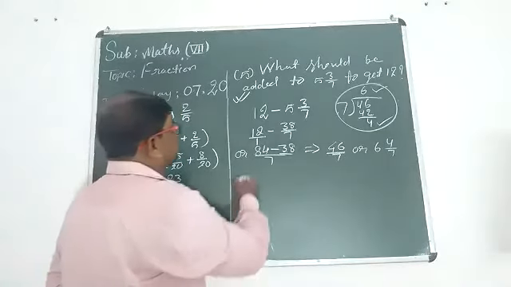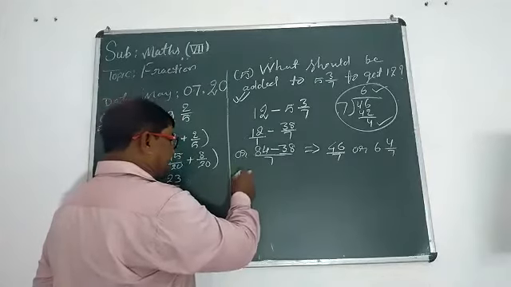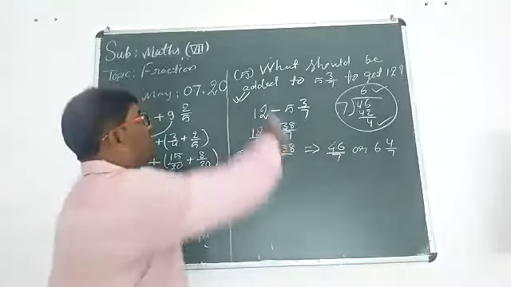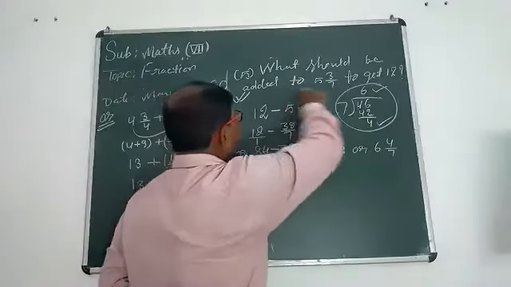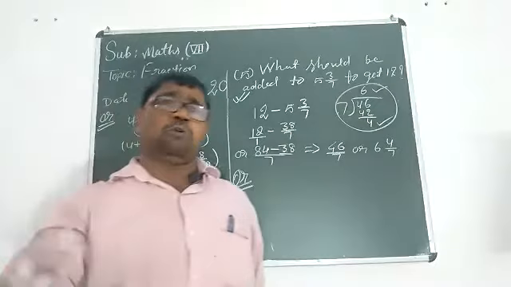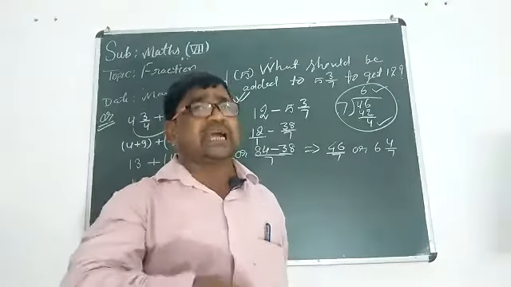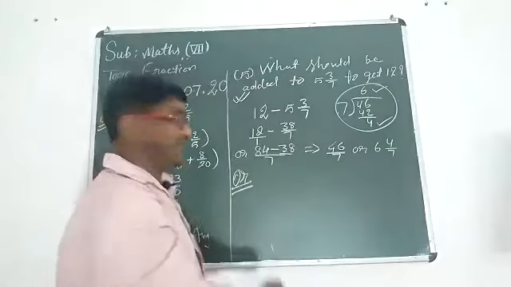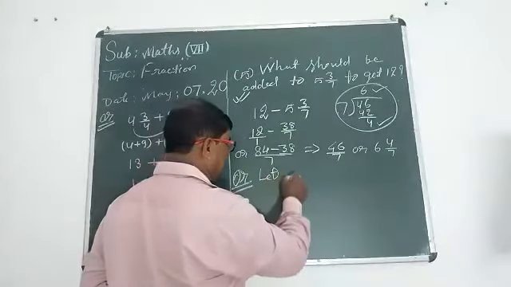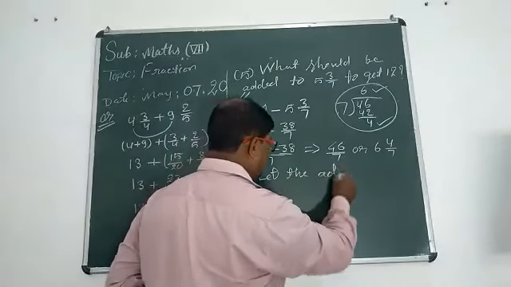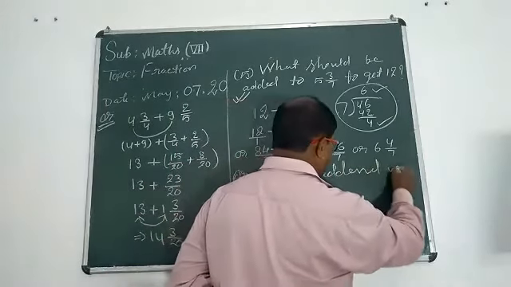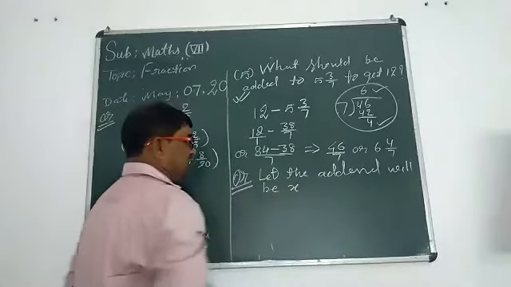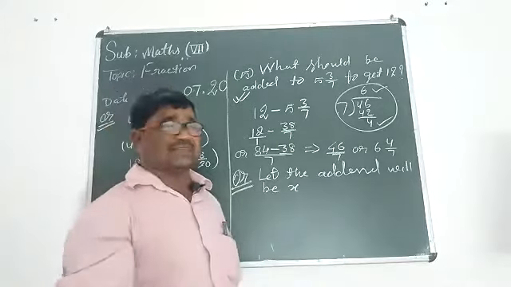Okay. Now, student, we should apply the second method also for this type of special sum. If the question is asking what should be added, but we don't know what should be added, so we can suppose, let the addend be x. Because we don't know, let the addend be x.